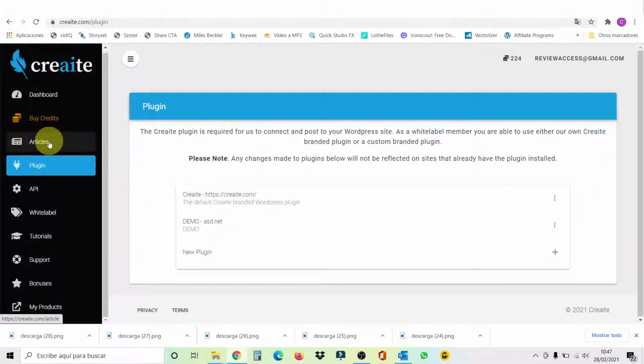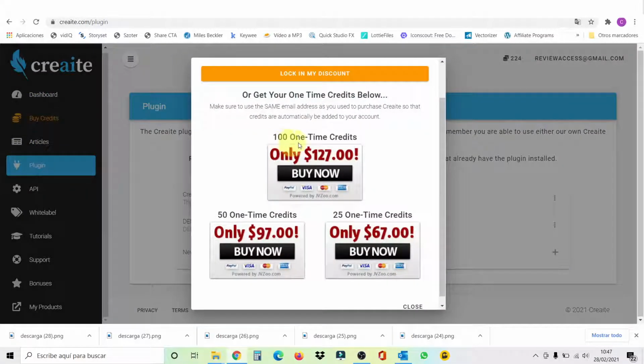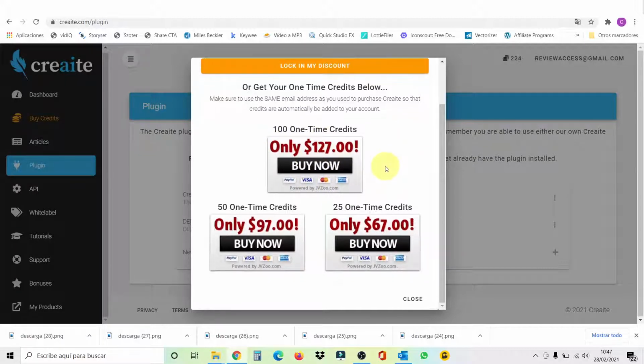So here we have the articles. Here we have the dashboard where we started. Here to buy credits. Okay, this program comes with 50 credits, and each article costs 1 credit. So when you use them all, you can get another 100 credits here for $127, or 50 credits for $97, or 25 credits for $67. I strongly recommend you this because here it is very cheap. Each credit would be 127 cents.